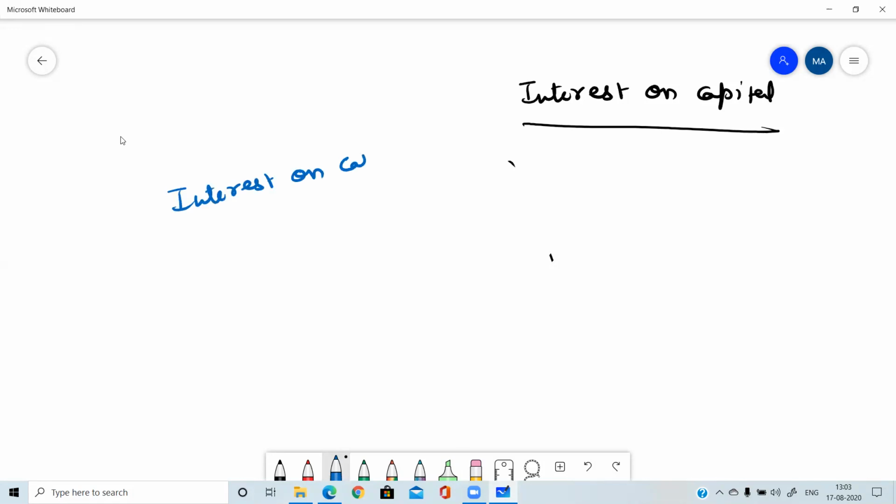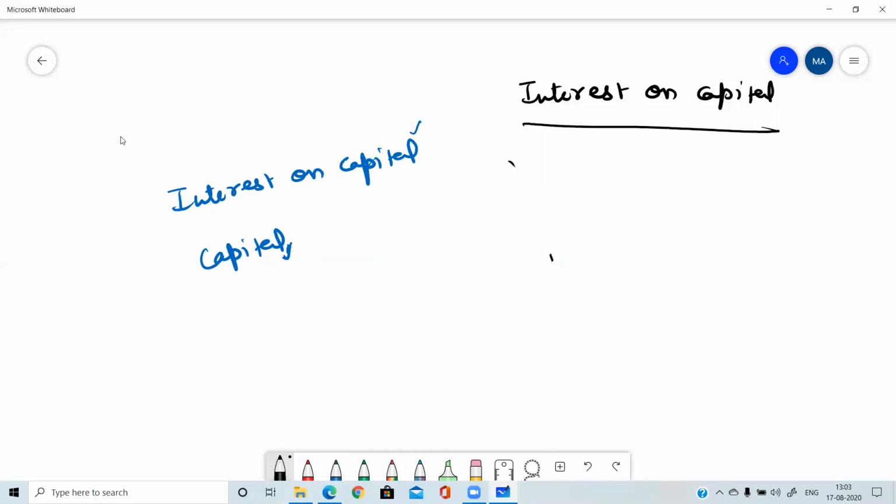Interest on capital. Okay. And the second account will be capital. Why capital? Because interest on capital is the income to the proprietor. And who is representing the proprietor in the business? Capital. So whenever anything is related to the proprietor, his capital account will be used in the journal entry. So capital account will be the first account and the second account will be interest on capital.